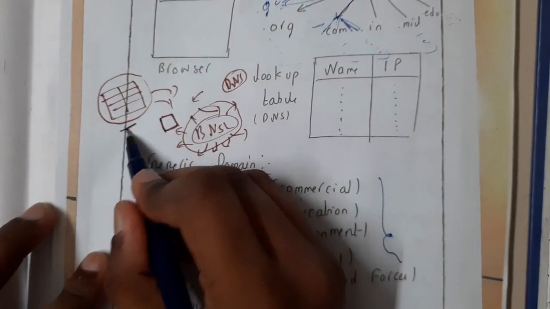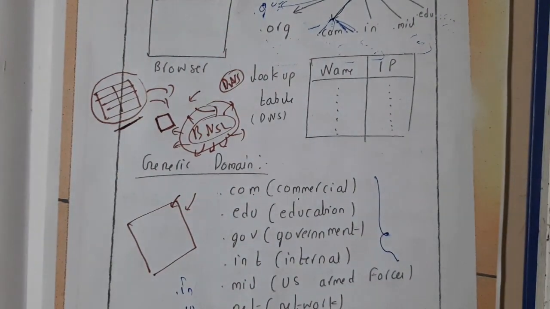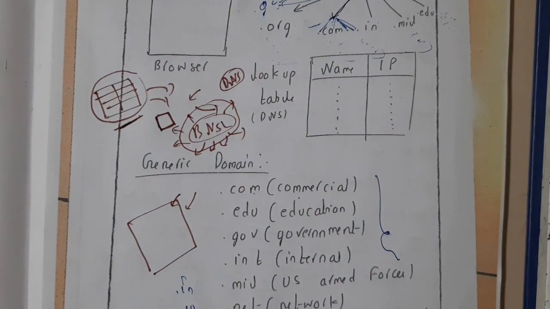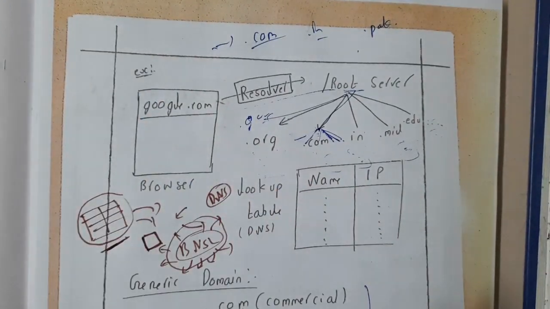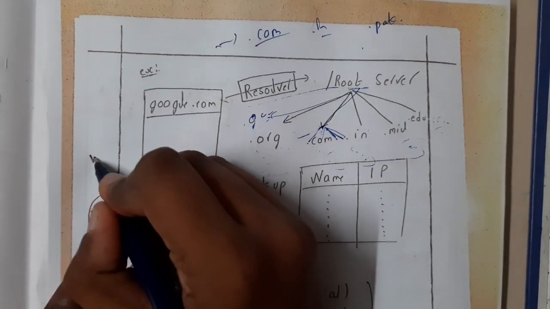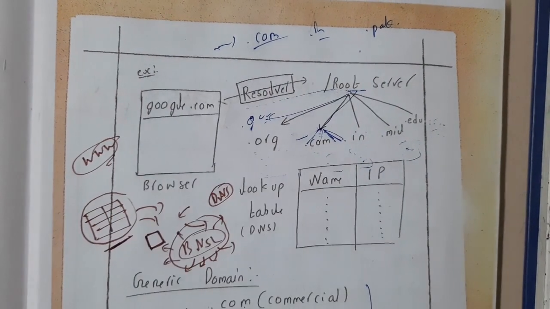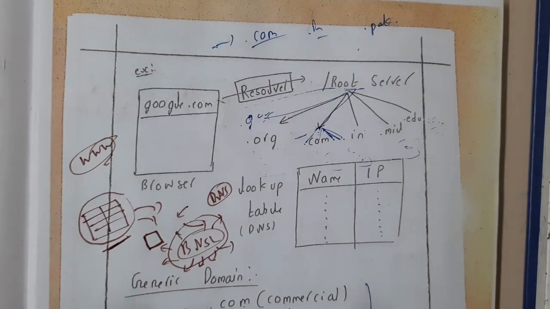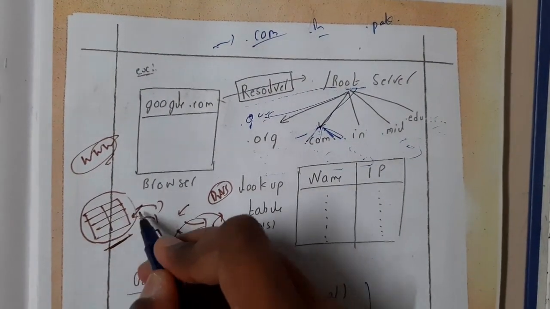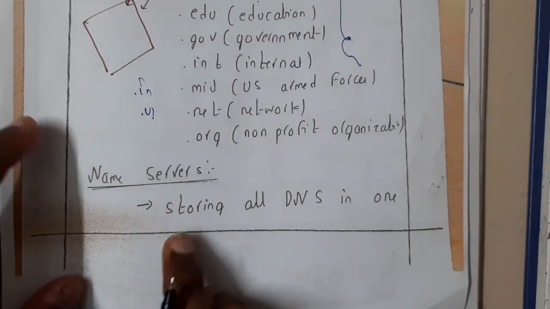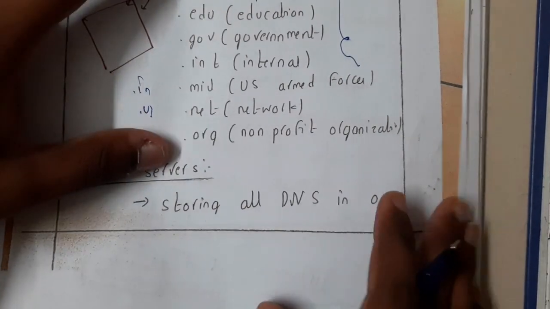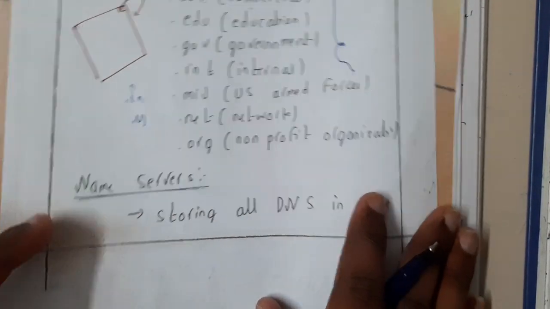Basically, BSNL will also get some kind of information from somewhere, right? The internet and everything. So there he will be finding. If it is not found anywhere, he will be going to www, where every kind of data will be found, guys. He'll be checking there, getting it, and storing it at the last. Like that, this DNS will be working. Domain name service, storing all DNS. The same example which I gave, that's what we'll be discussing here.